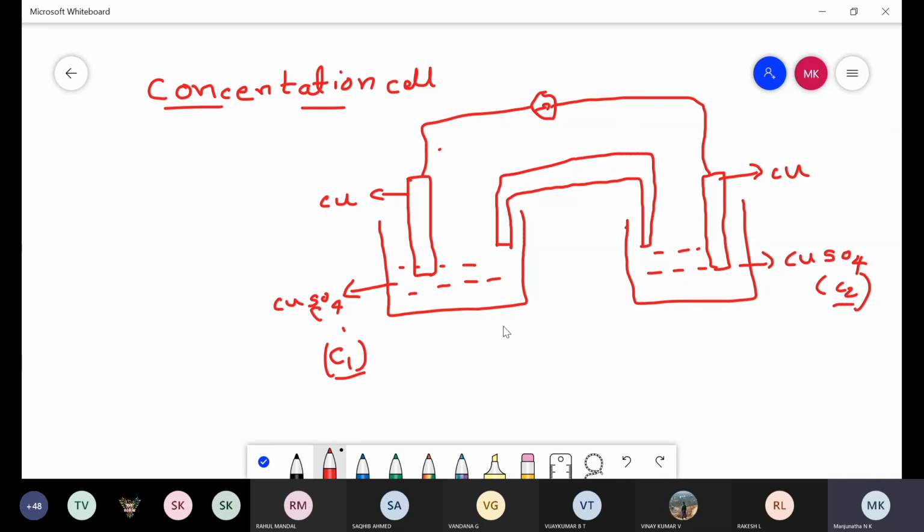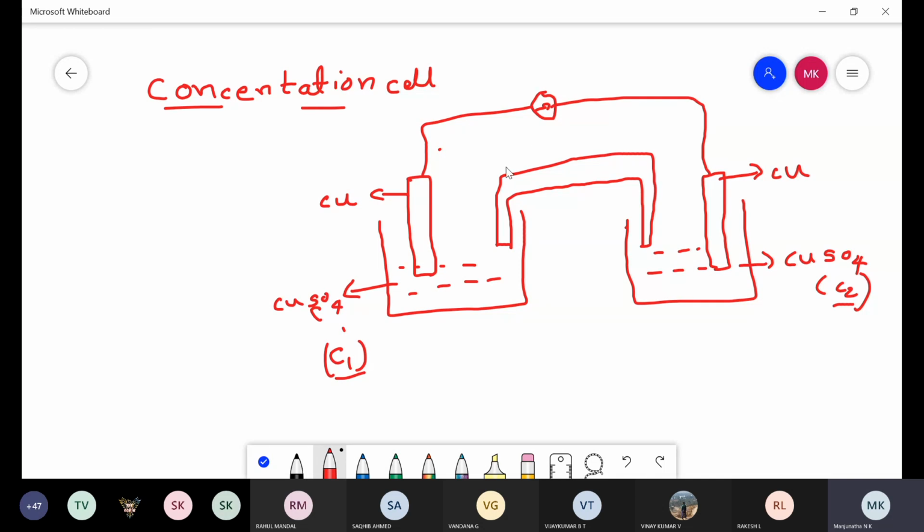It's a clear concentration cell and electrolyte concentration cell. This is also one type of electrochemical cell, where chemical energy is converted into electrical energy.